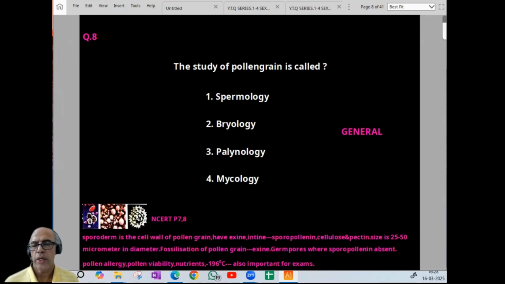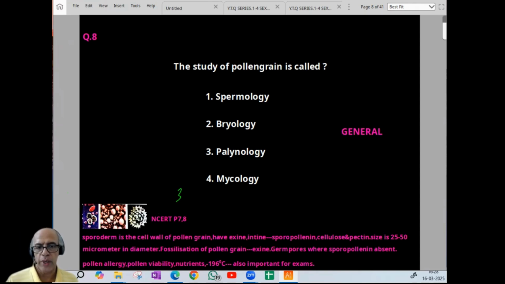Now coming to the 8th one. Study of pollen grain is called palynology. Familiar question. So answer-wise 3, palynology. Spermology is the study of seeds. Palynology is the study of pollen, bryology is the study of bryophytes. Mycology is the study of fungi. Then when we come down, a famous statement is given, again a usual question, sporoderm.